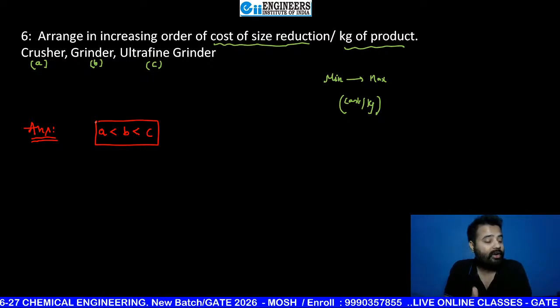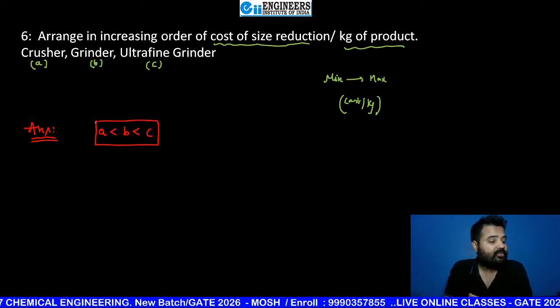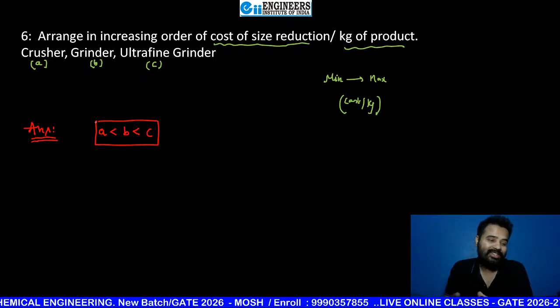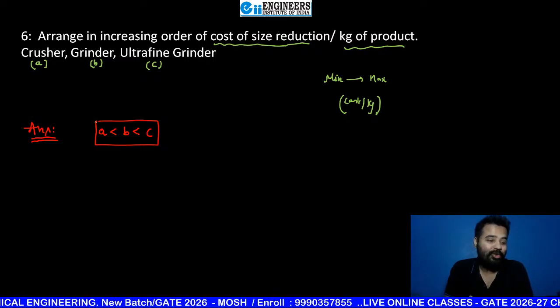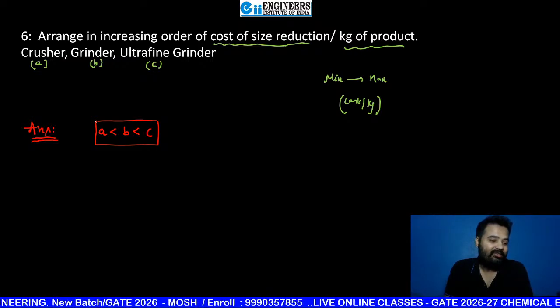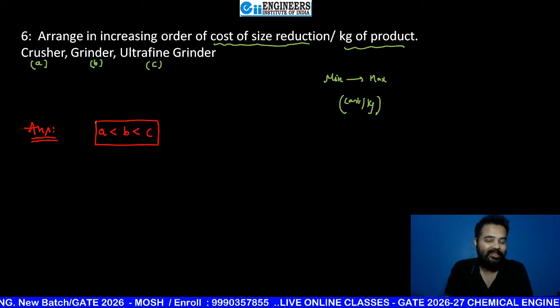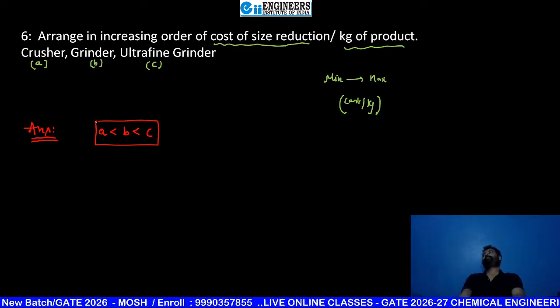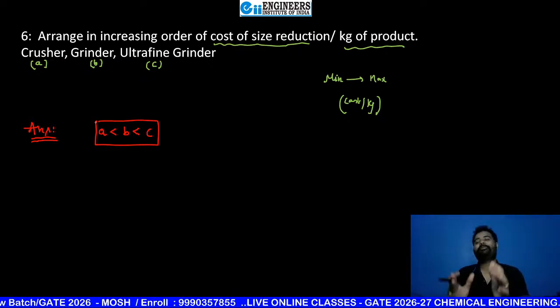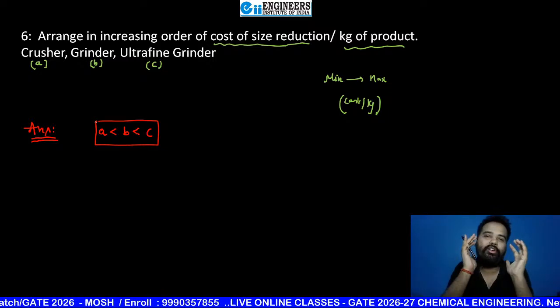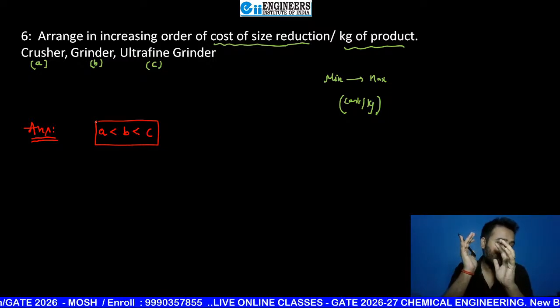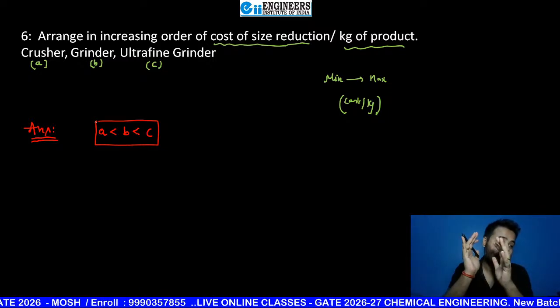So, how do you write this? Smaller size, more cost. The finer the size, the more the cost. Smaller size, more energy. Vandana: more surface area, more energy. Roshna: based on energy required. Just feel like this, beta. Suppose I am giving such size of a stone. Okay, because energy required is more. Very good, beta.